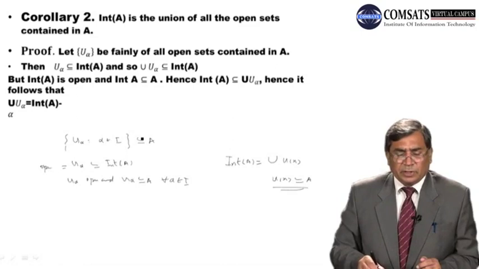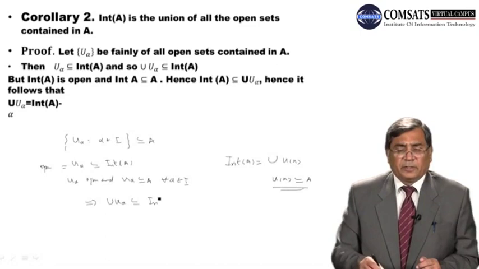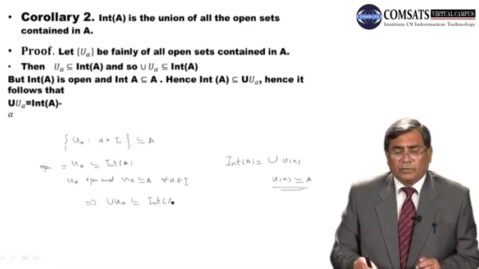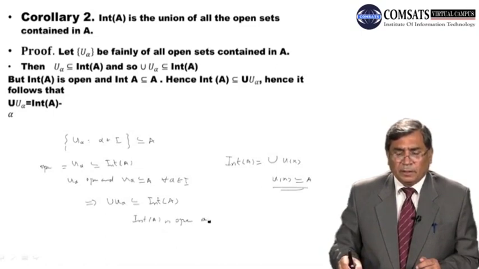This implies their union must be contained in int of A. If each one is contained in int of A, then their union is contained in int of A. And so the union of U alpha is contained in int of A. But we know that int of A is open, and int of A is always contained in A, right?